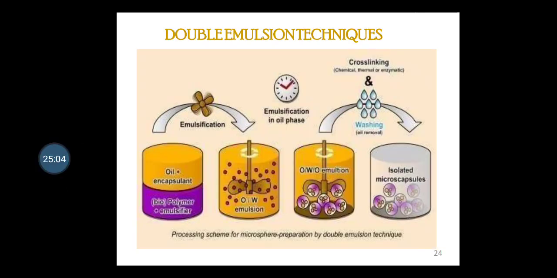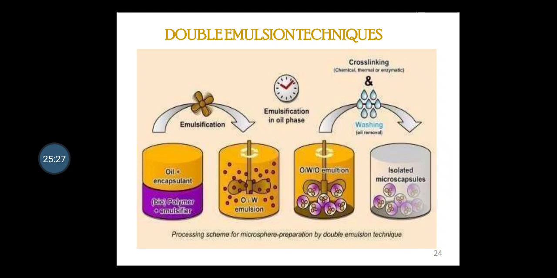This is your double emulsion technique, wherein the preparation of microspheres involves the formation of a double or multiple emulsion of water and oil. This method can be used with both natural and synthetic polymers. The aqueous drug solution is dispersed in a lipophilic organic continuous phase.